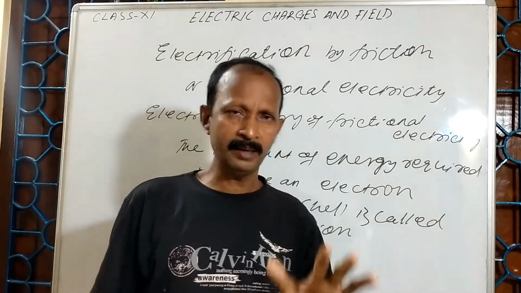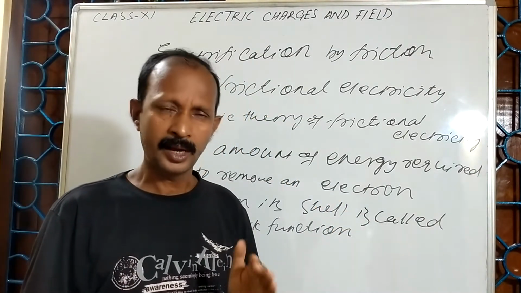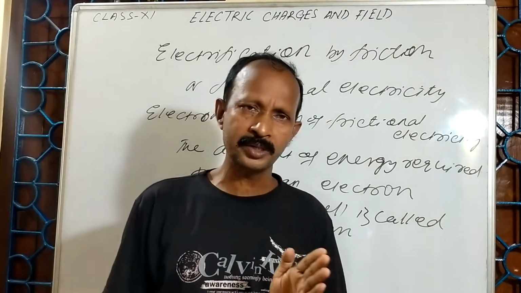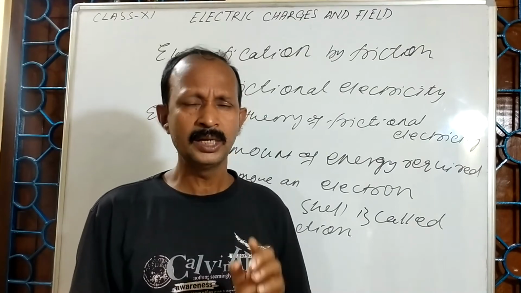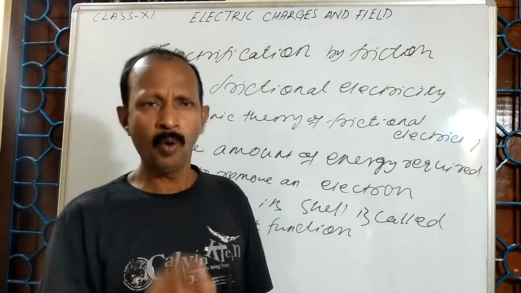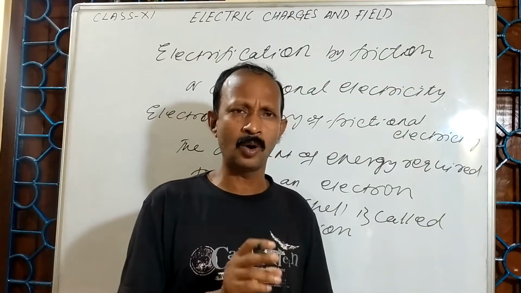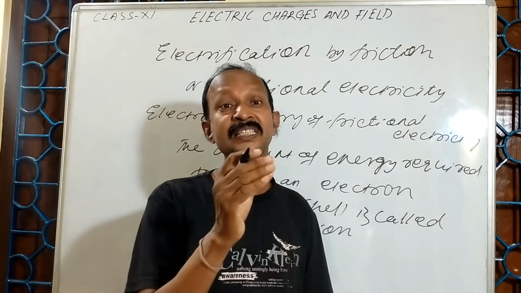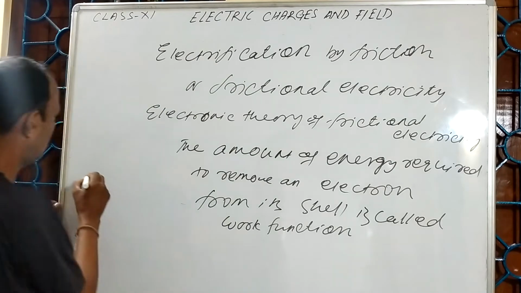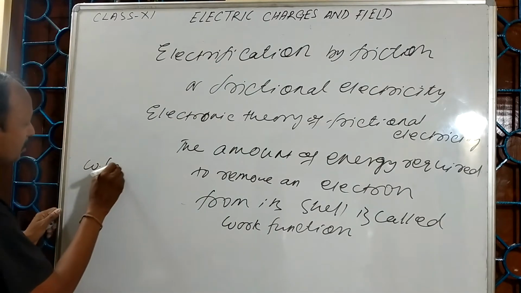Why am I talking about the work function? I said that transfer of electrons takes place from the glass rod to the silk cloth. What is the reason? The reason is that the work function of a glass rod is lower than the work function of a silk cloth.